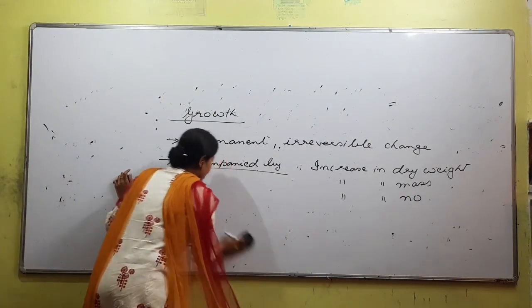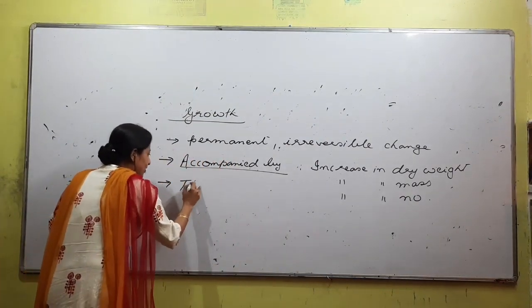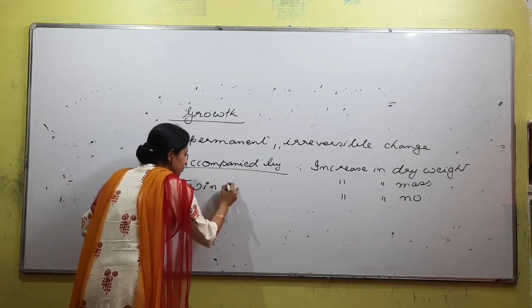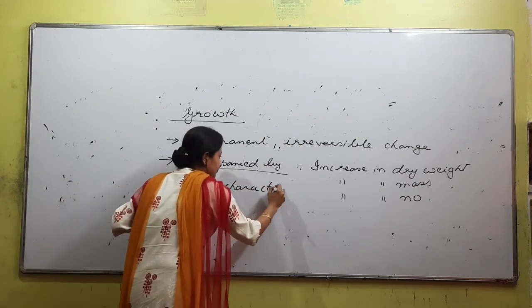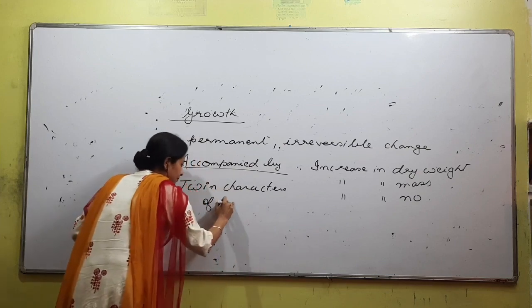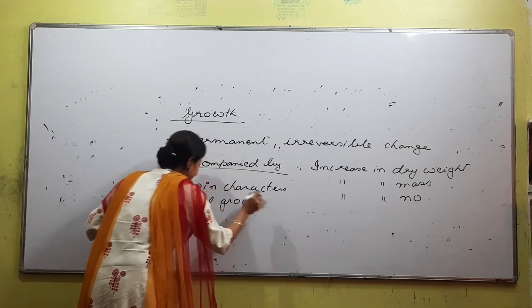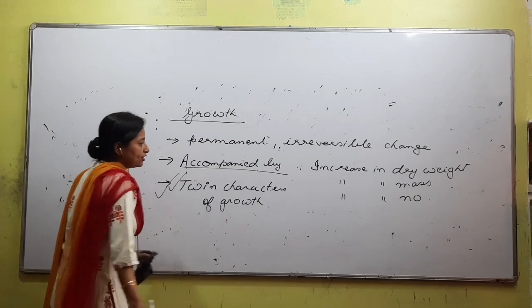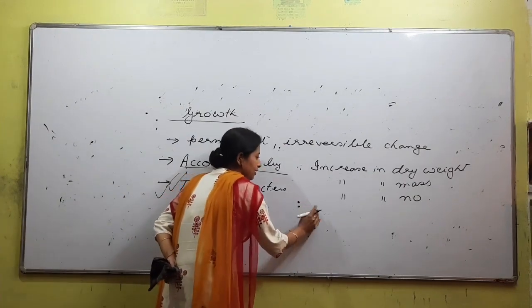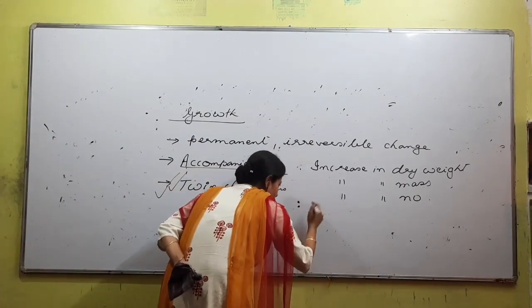Next, we have something called as twin characters of growth. Now this point is very important. It is question I have. What are the twin characters of growth? Twin money almost have the same meaning, right?